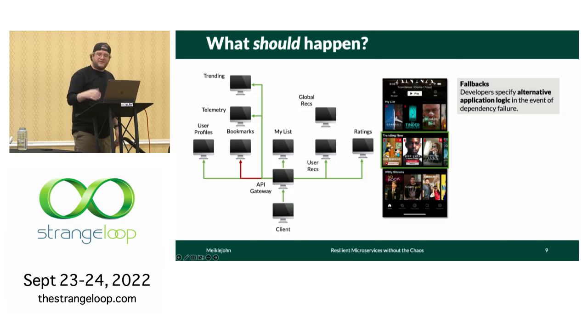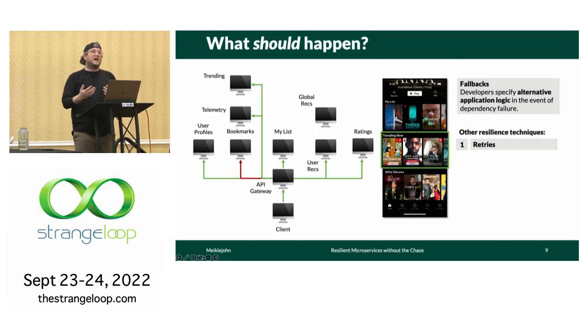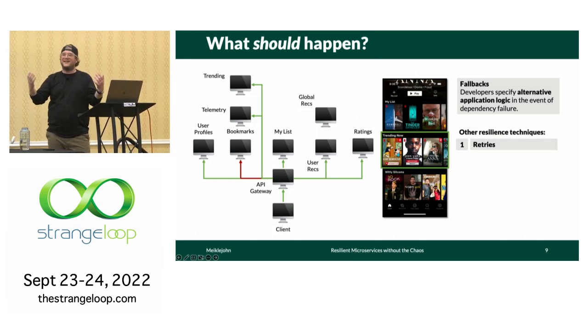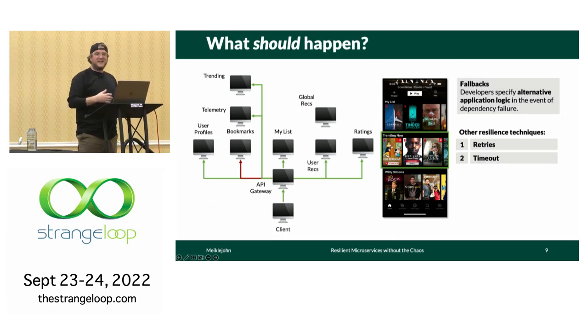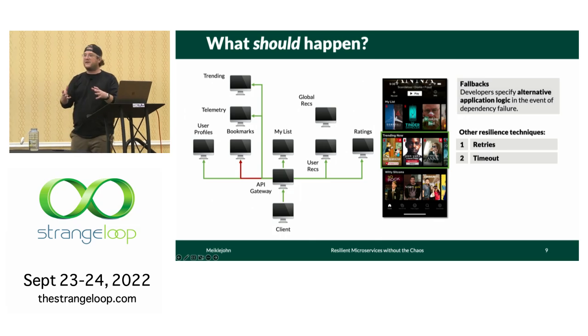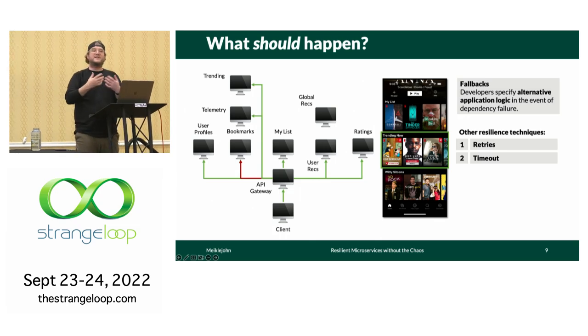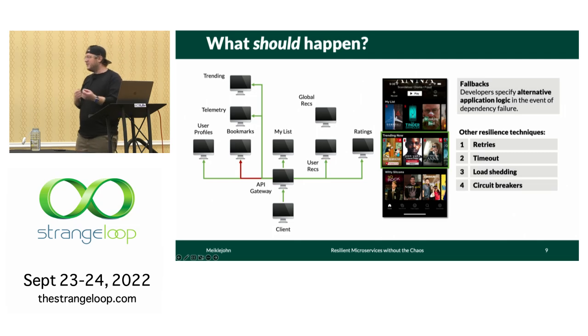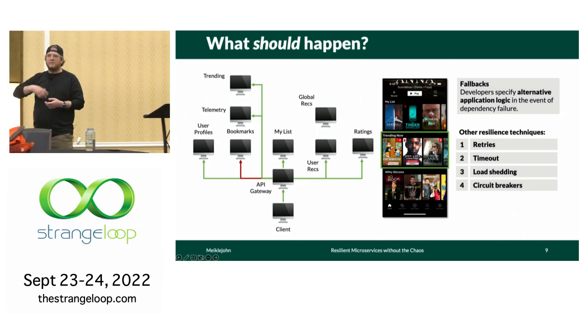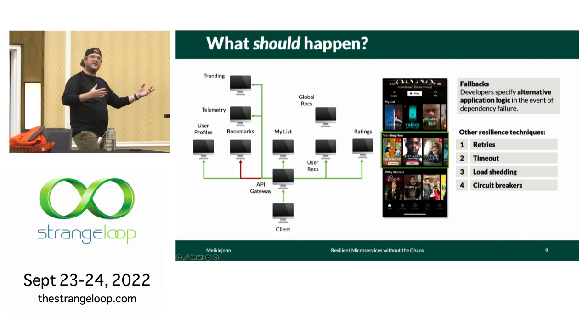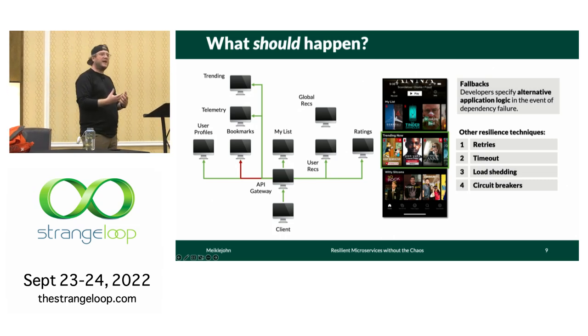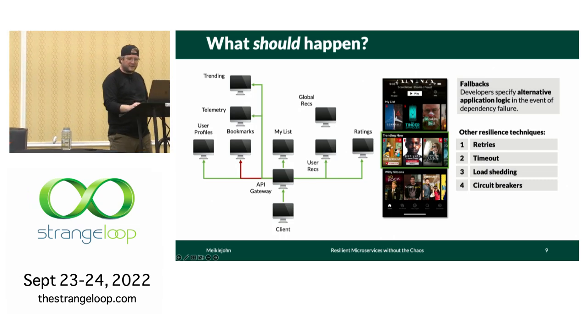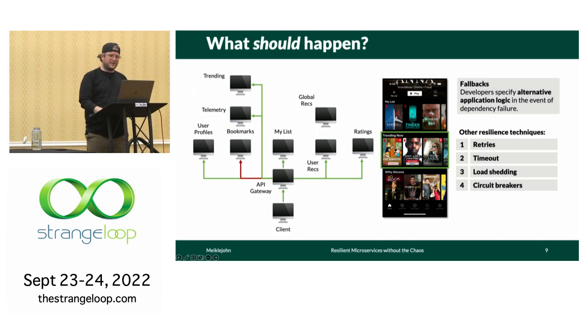But there are other types of fault tolerance techniques, such as retries. We might retry a request, simply hoping to hit a non-failed replica. We might have timeouts to prevent ourselves from waiting too long, because we don't want the user's experience to be really bad. We'd rather show them something rather than waiting a really long time to ask them to try again. And we might use more advanced techniques such as load shedding or circuit breakers, where we try to remove load at the source or destination to keep the system online and be more tolerant to faults that can occur. So that's the what should.